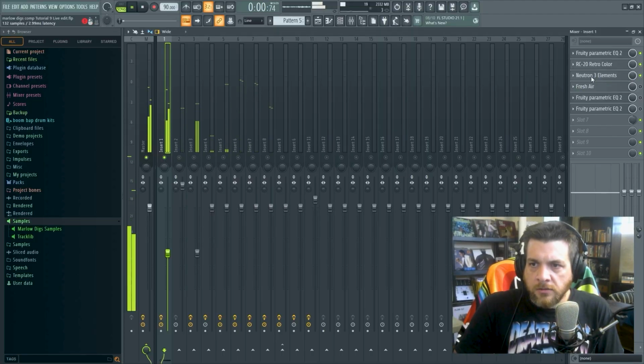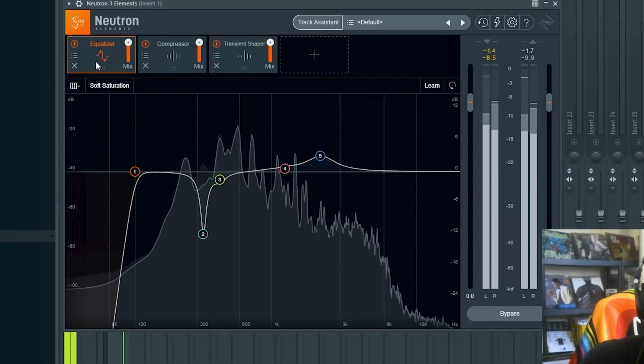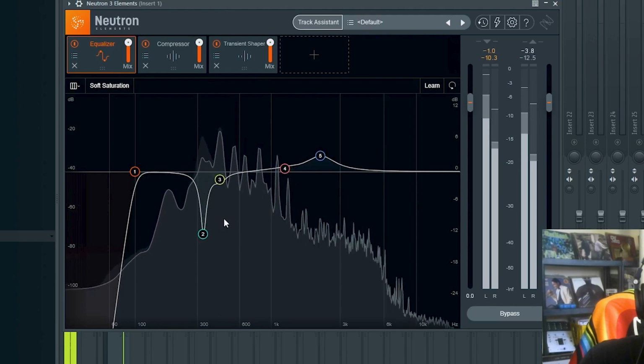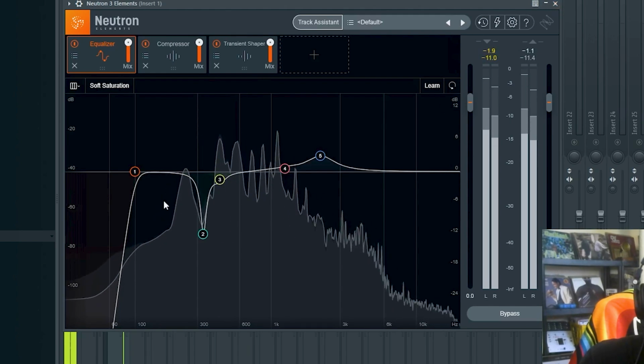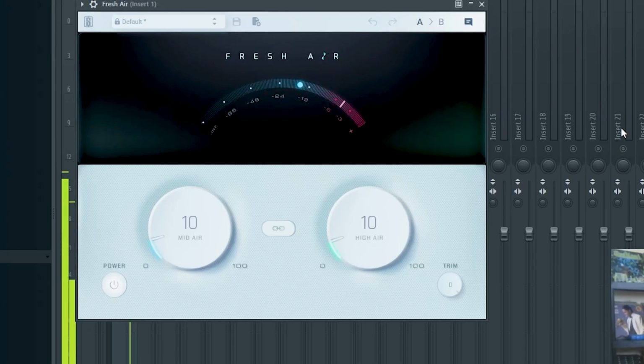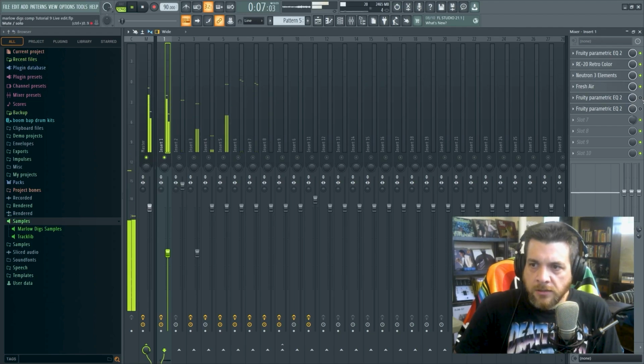And Neutron is an effects chain in itself. Has an EQ inside of it. I did some surgical EQing here. Took out a problem frequency. Then Fresh Air. I really like Fresh Air. It boosts up some of the high and high mid.